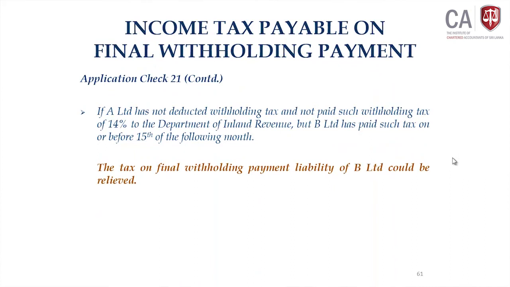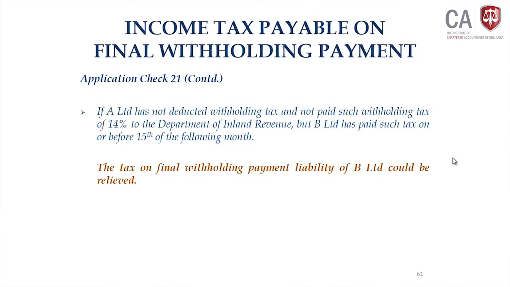Take the last scenario. A Limited has not deducted withholding tax and has not paid that withholding tax at 15% to the department also. But since B Limited is jointly and severally liable for the amount of withholding tax, B Limited has paid out of its pocket. It should have paid because it got the entire 10 million rupees.